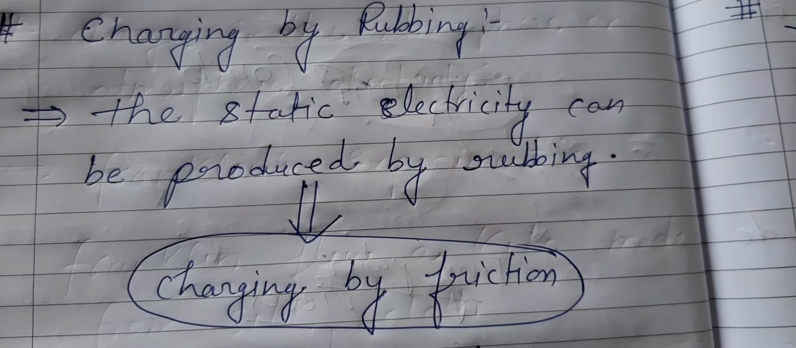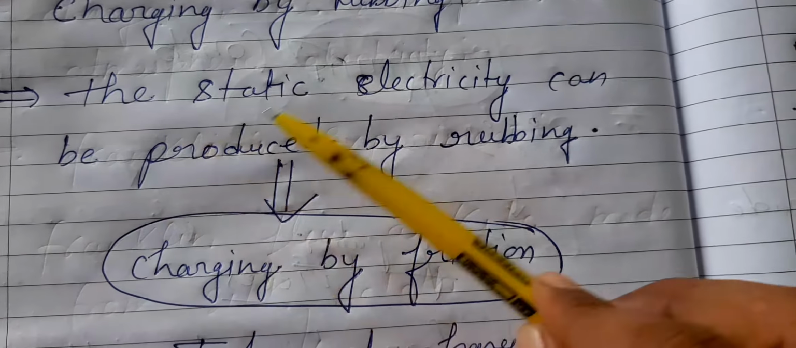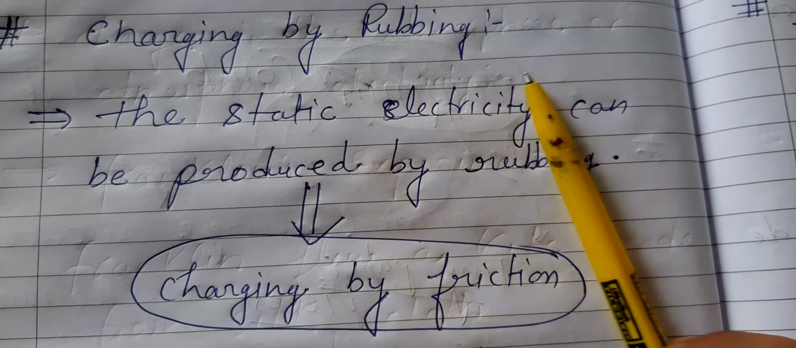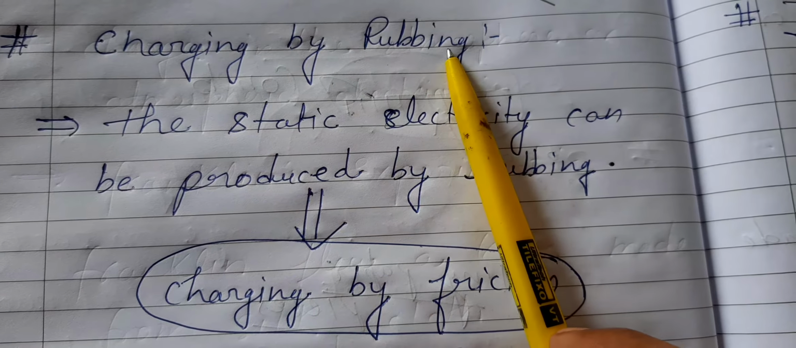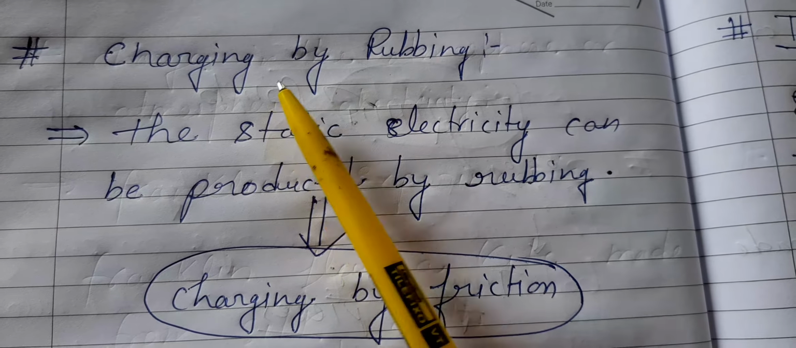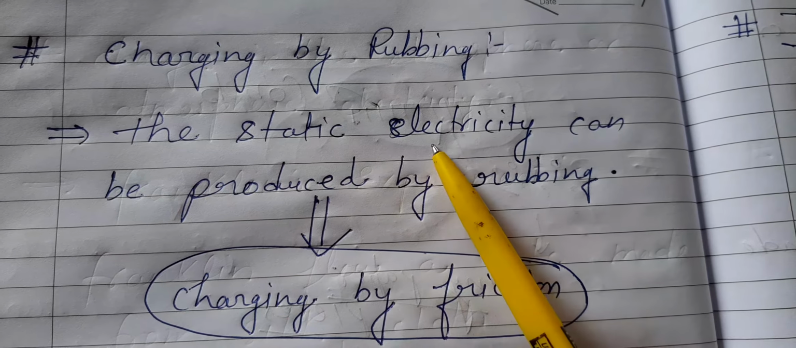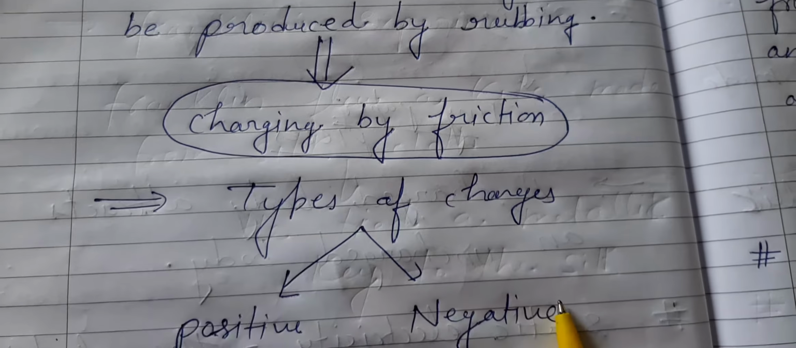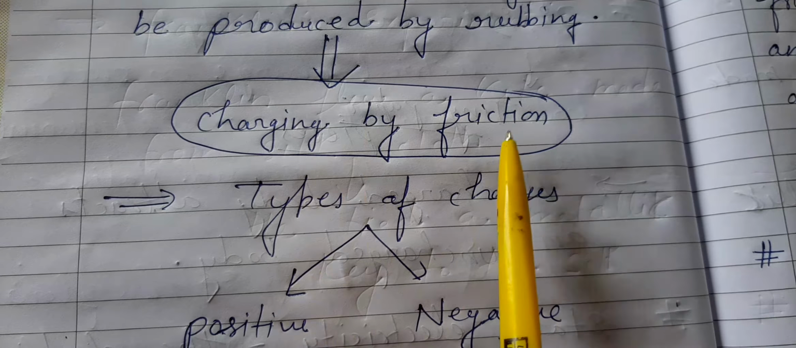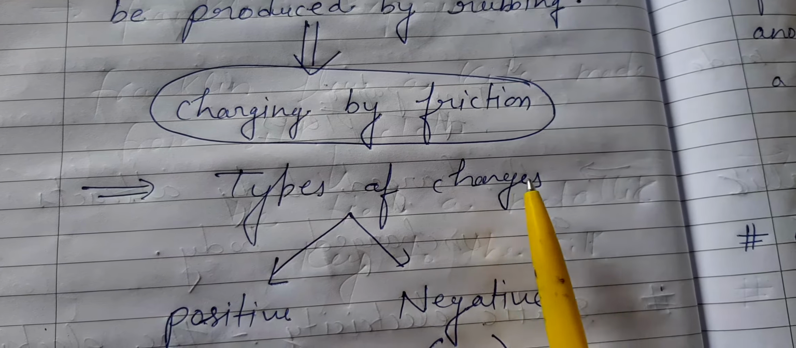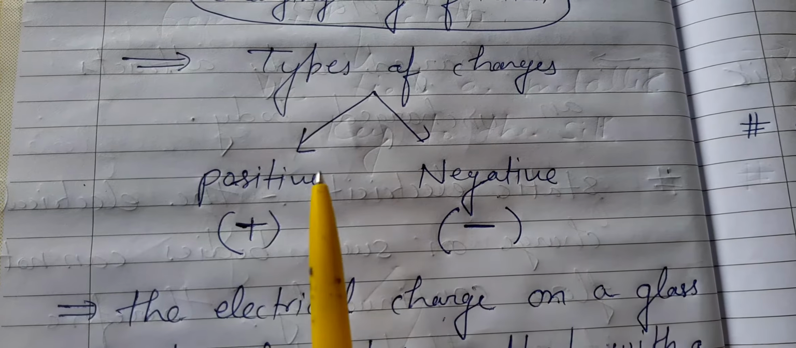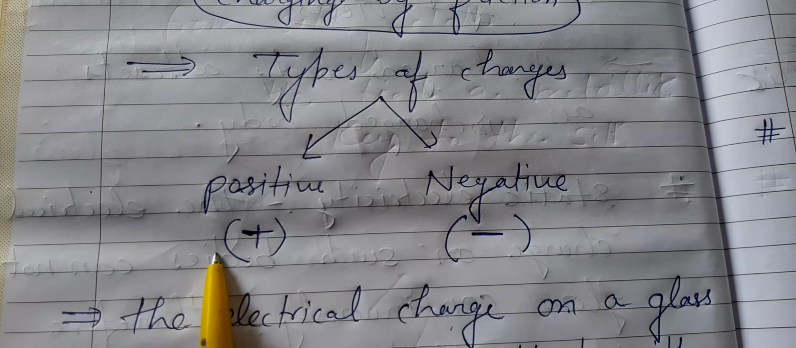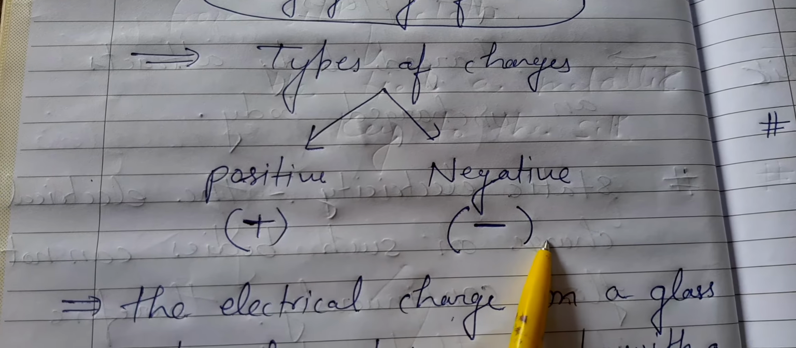So you know very well, when we rub this material, this is charging by friction, charging by rubbing. Static electricity can be produced by the rubbing method, so we can say charging by friction. So how many types of charges are there? There are two types of charges. The first one is positive, the second one is negative, represented by the plus sign and the minus sign as symbols.